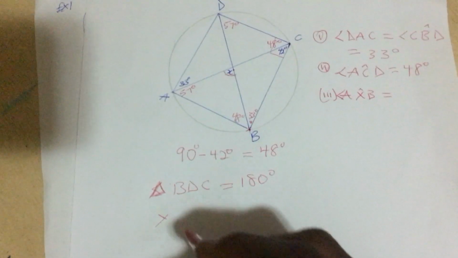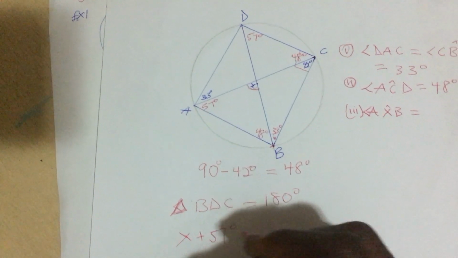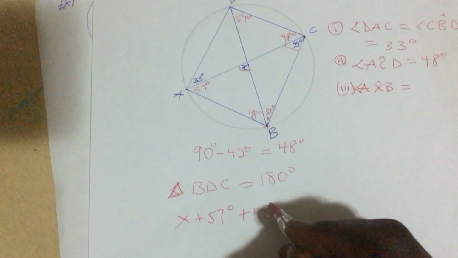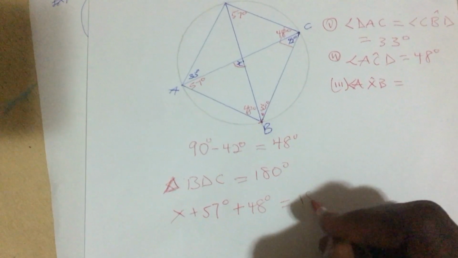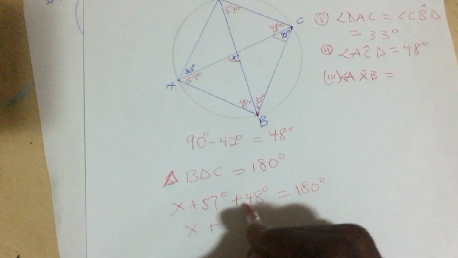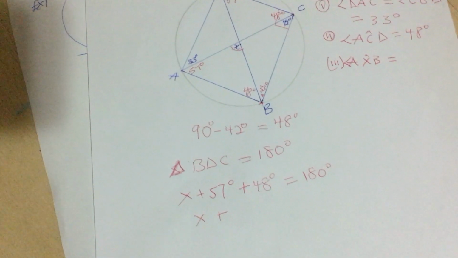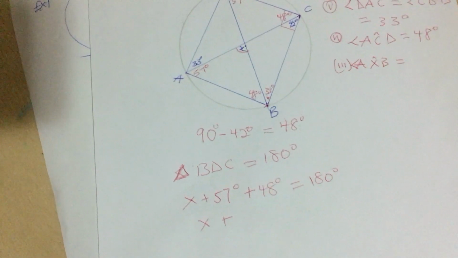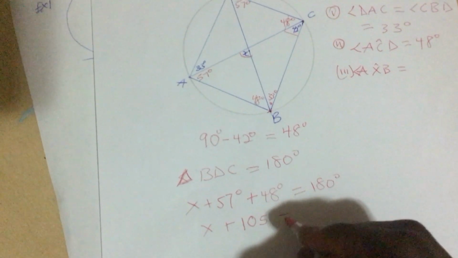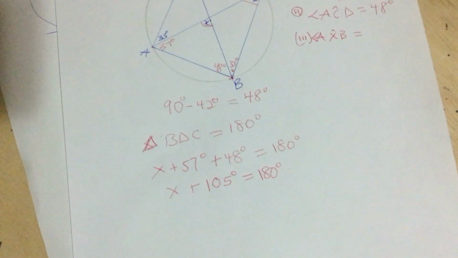Our x plus this angle, that's 57 degrees, plus this angle, that's 48 degrees, must add up to 180 degrees. When we add these two, 48 plus 57 will give us 105, so x plus 105 must be equal to 180 degrees. Are you okay?